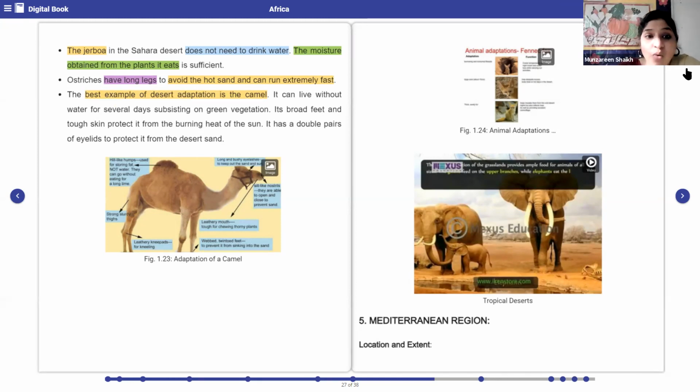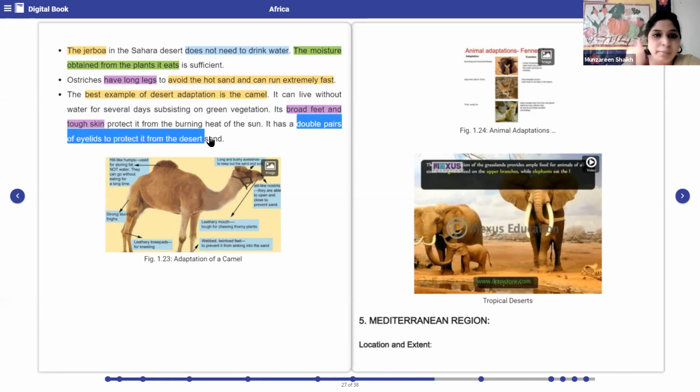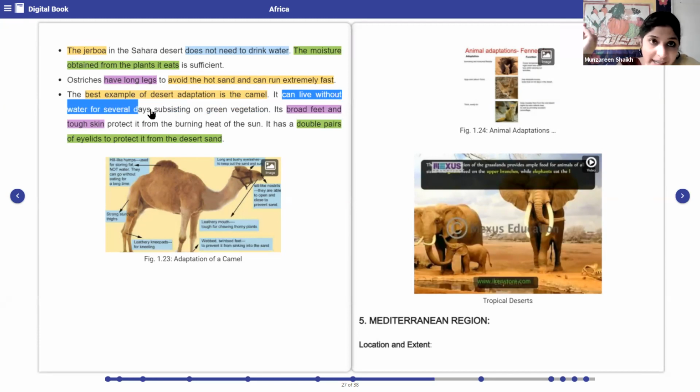It can live without water for several days, subsisting on green vegetation. Its broad feet and tough skin protect it from the burning heat of the sun. It has a double pair of eyelids to protect it from the sands of the desert. So basically the camel is the best because, first of all, it stores fat. Secondly, it can survive without water for several days. Thirdly, the camel has very tough, broad feet with tough skin, so that it can bear the heat of the sand.